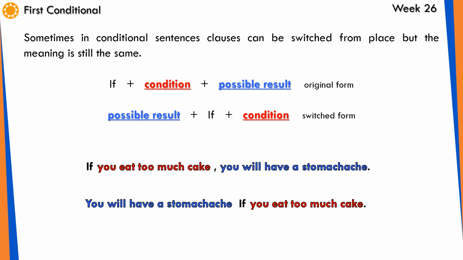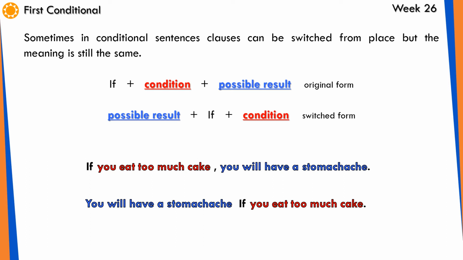And then you have this: possible result plus if plus condition. This is the switched form. Okay? Notice how if, in the second form, is in the middle, but it's still working with the condition. You cannot change if to work with the possible result because that will not make sense.